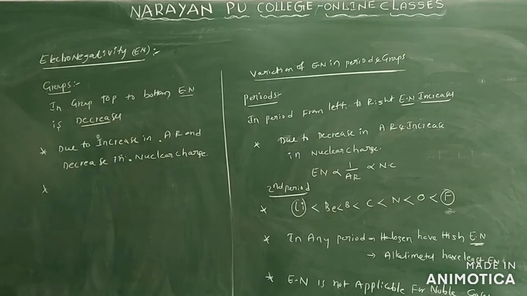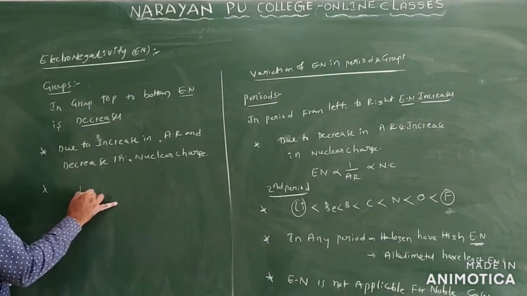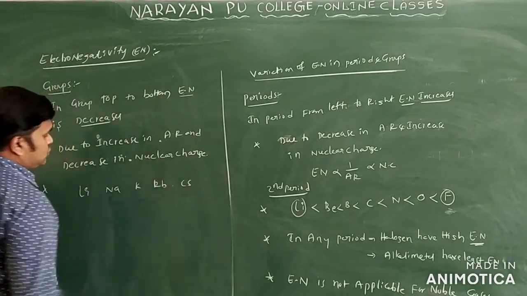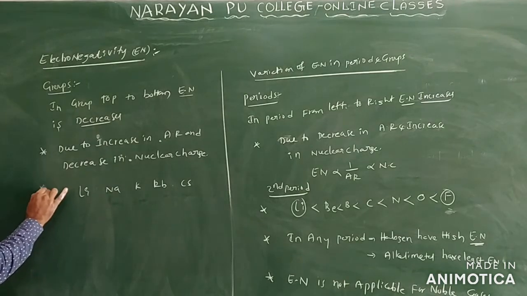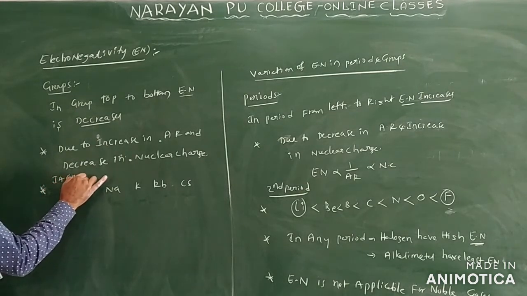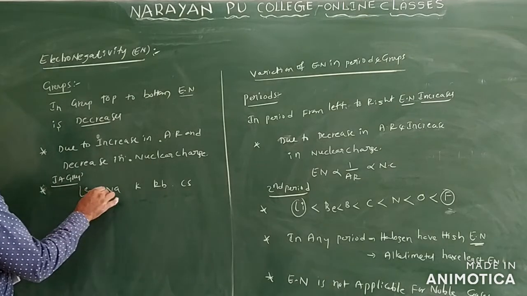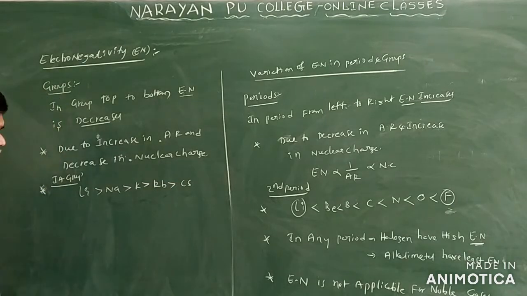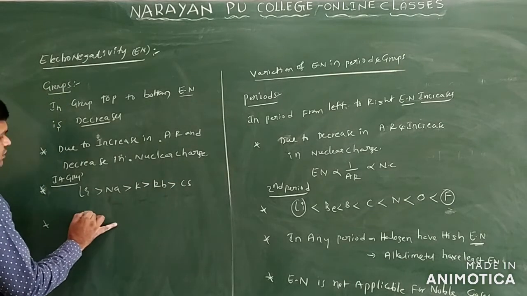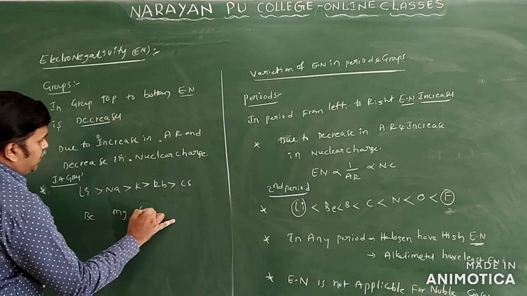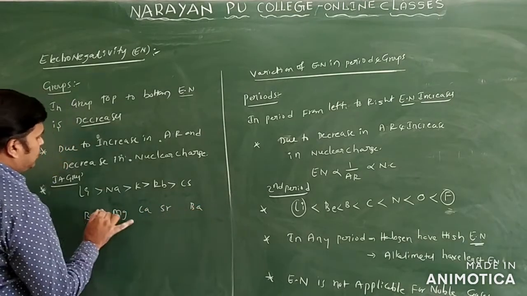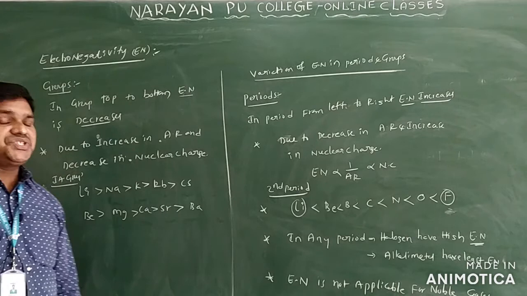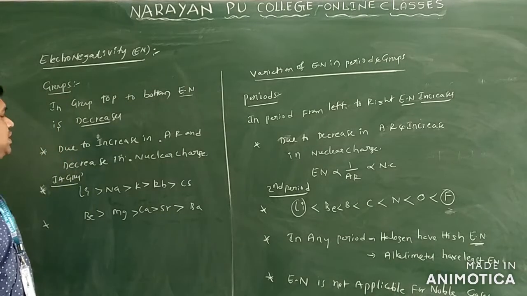We will see some groups of elements. Lithium, sodium, potassium, rubidium and cesium are the first A group elements. You can write: lithium is greater than sodium, greater than potassium, greater than rubidium, greater than cesium. If we take the second group elements, we say beryllium, magnesium, calcium, strontium and barium. So this is how electronegativity changes in groups: from top to bottom, electronegativity decreases.